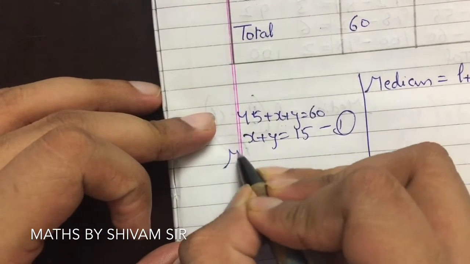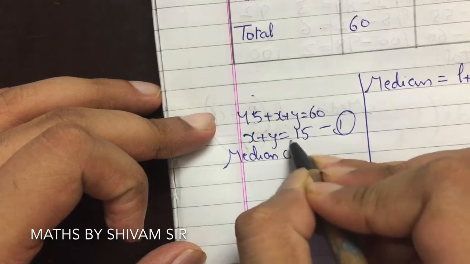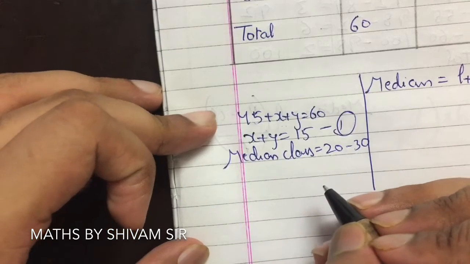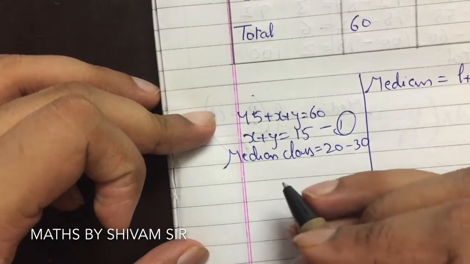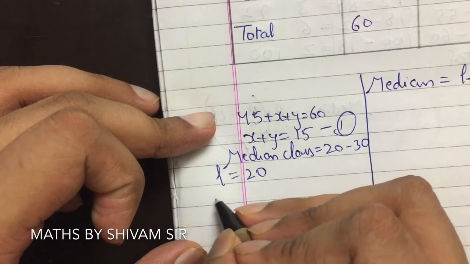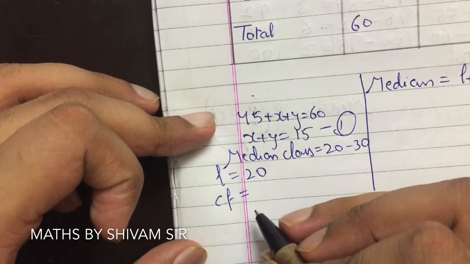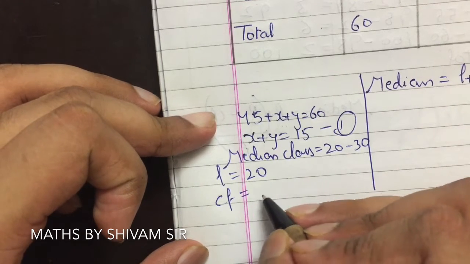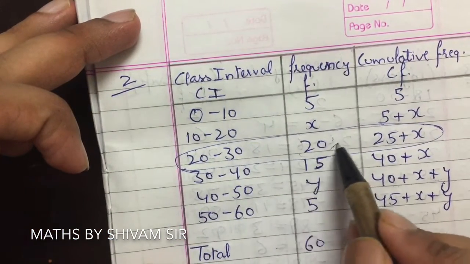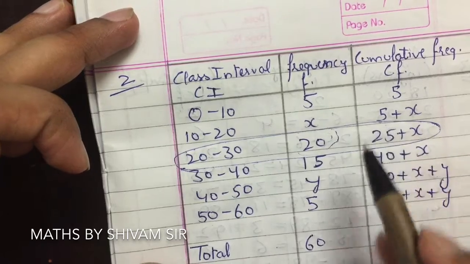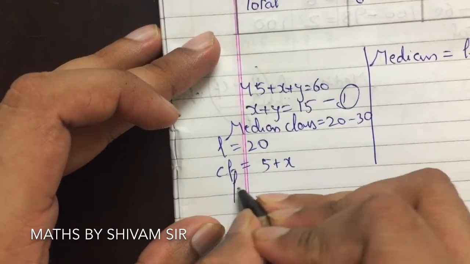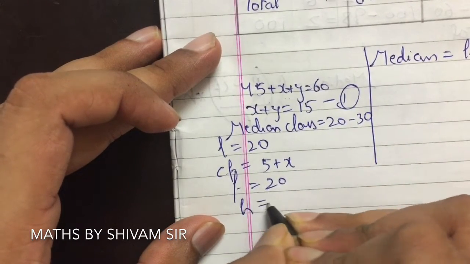So the median class is 20 to 30. Here L, the lower limit, is 20. The cumulative frequency of the class preceding the median class is 5 plus x, so CF is 5 plus x. The frequency is 20. Class size h is 10.